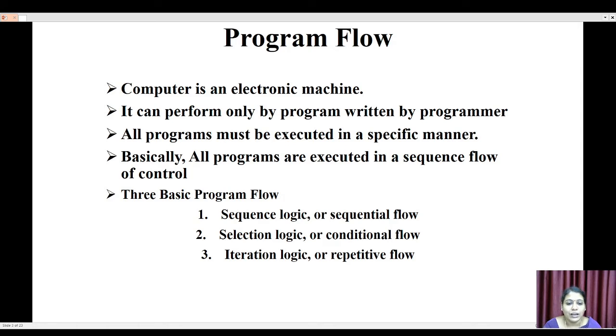The computer can perform all works only by the program written by the programmer. All programs must be executed in a specific manner. Basically all programs are executed in a sequence flow of control. Sequence flow of control means it executes the lines of the program one by one, one after another. There are three basic flows in the execution of a program. The first one is sequence logic or sequential flow. The second one is selection logic or conditional flow. And the third one is iteration logic or repetitive flow.